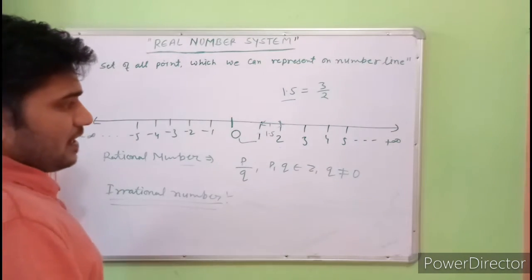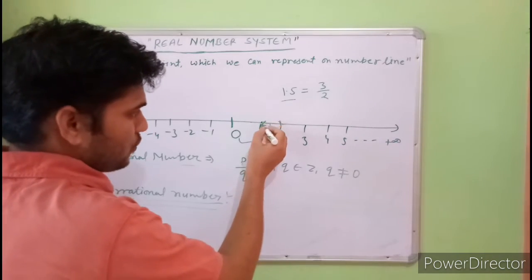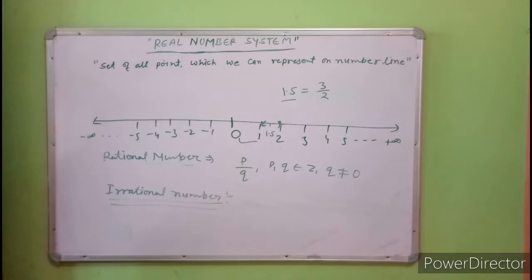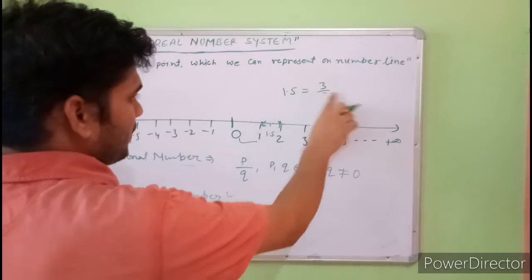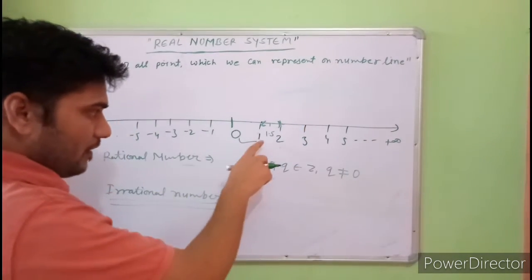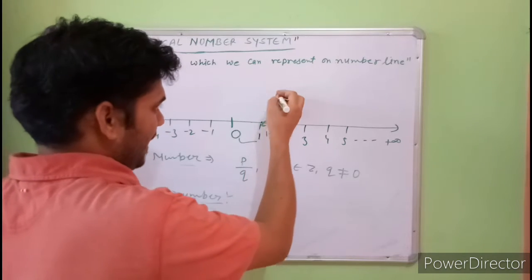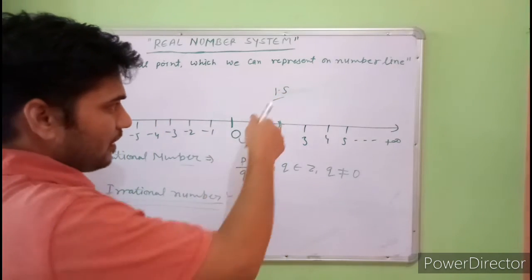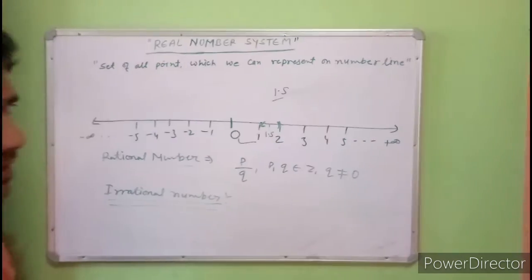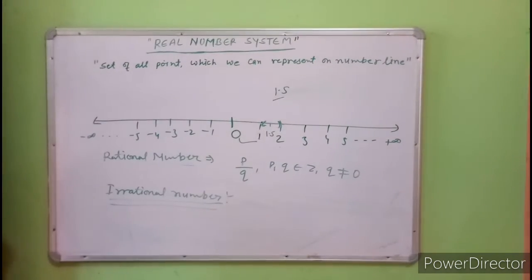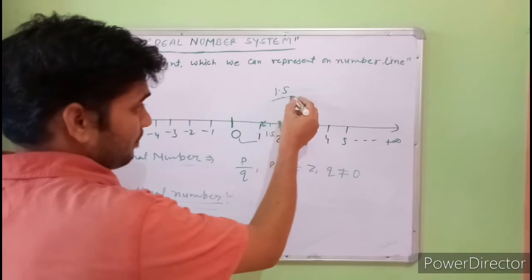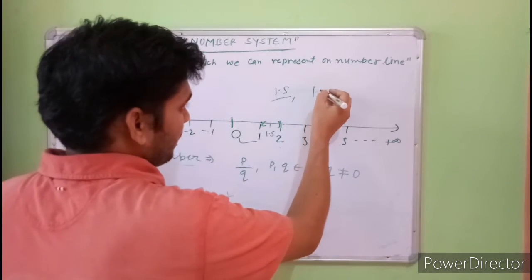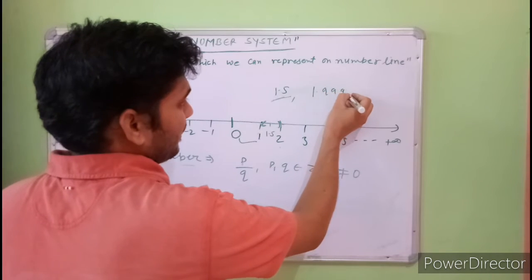Now it means that between any two integers there are three types of numbers. What three types? One which is terminating, like 1.5. After some digits after the decimal it will terminate. The second one is a repeating number, like 1.9999.